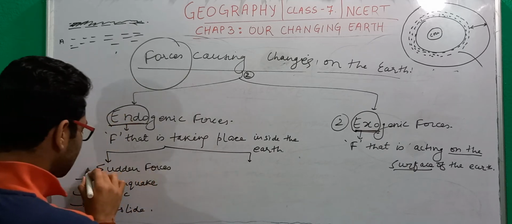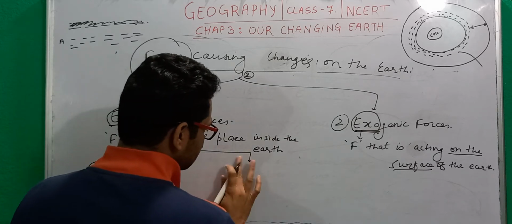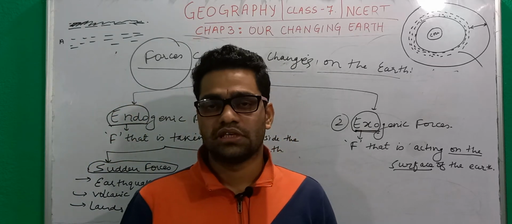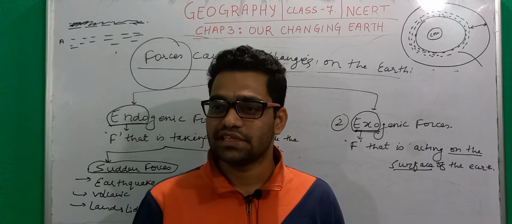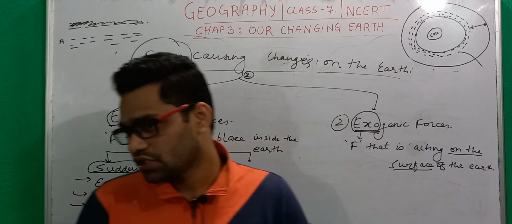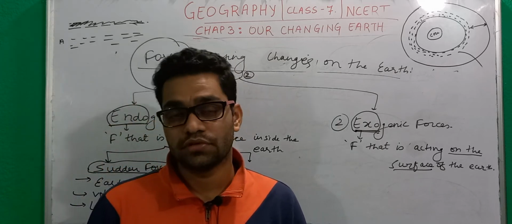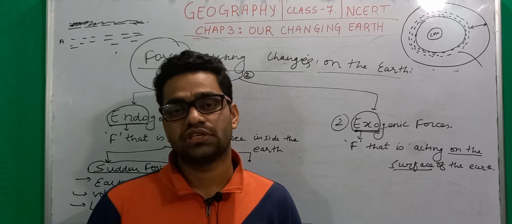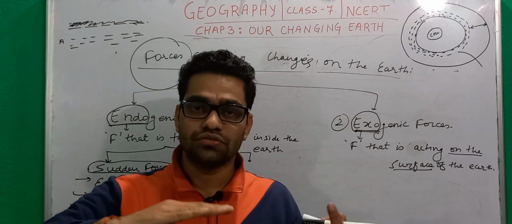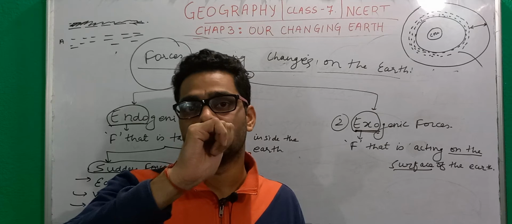And the second type of force within this endogenic force is what we call the mountain building force, right? A force that takes a very long period of time to occur. For example, the formation of the Himalayas was not overnight. It takes millions of years to form the Himalayas. It was basically the Indo-Australian plate striking the Eurasian plate, and then the folding occurs.